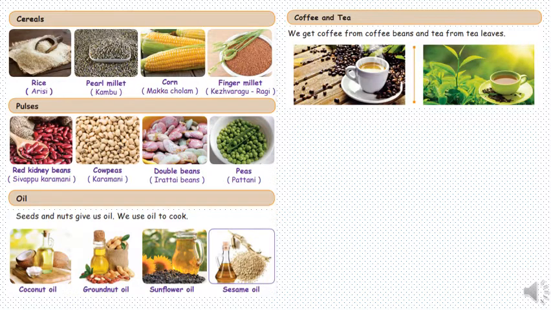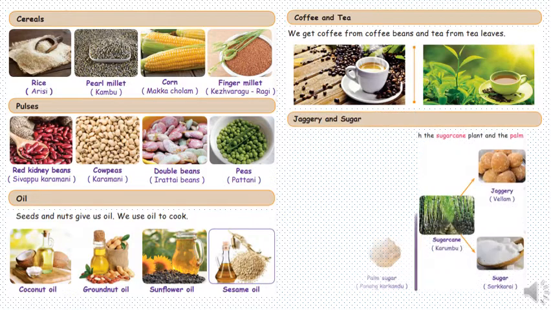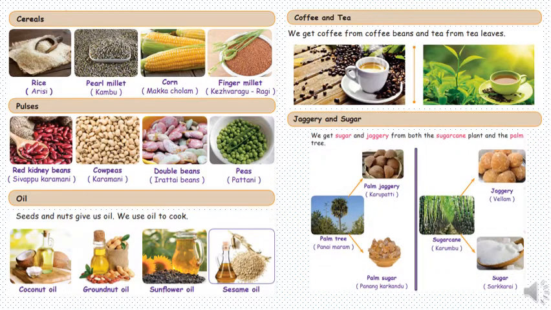We get coffee from coffee beans and tea from the tea leaves. Jaggery and sugar both come from sugarcane plant and palm tree. So in jaggery we have palm jaggery and the jaggery which comes from sugarcane. From palm jaggery which comes from the palm trees we get palm sugar. Same with jaggery. Jaggery is made out of sugarcane and from the same sugarcane, we can get sugar as well.